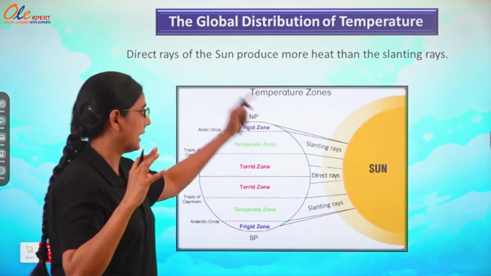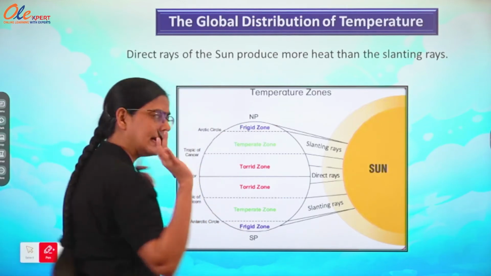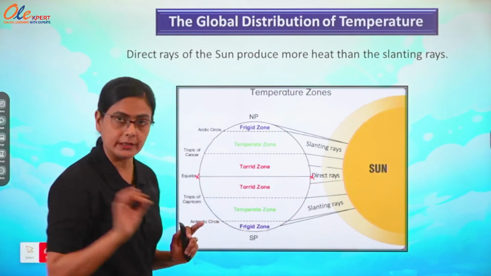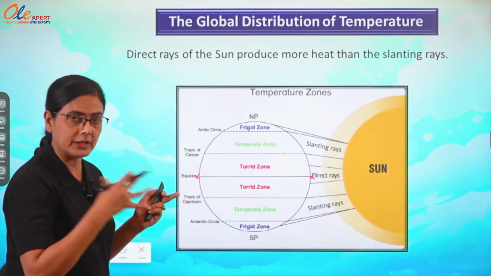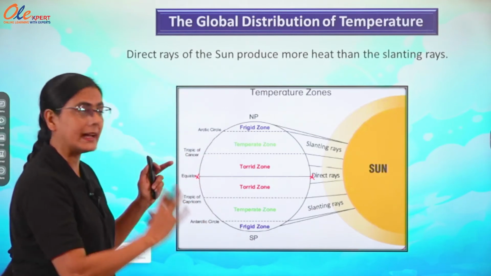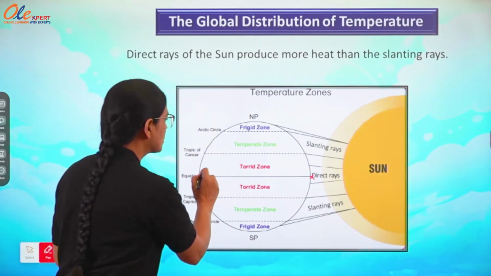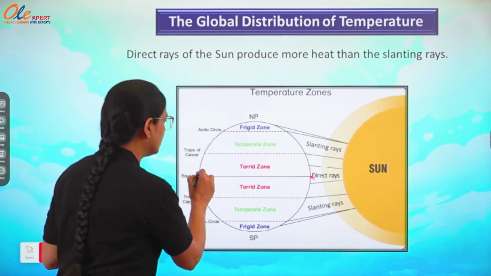In the same way, we can imagine these imaginary lines. As you all know, the equator is 0 degree, and the sun's insolation varies from latitude to latitude.